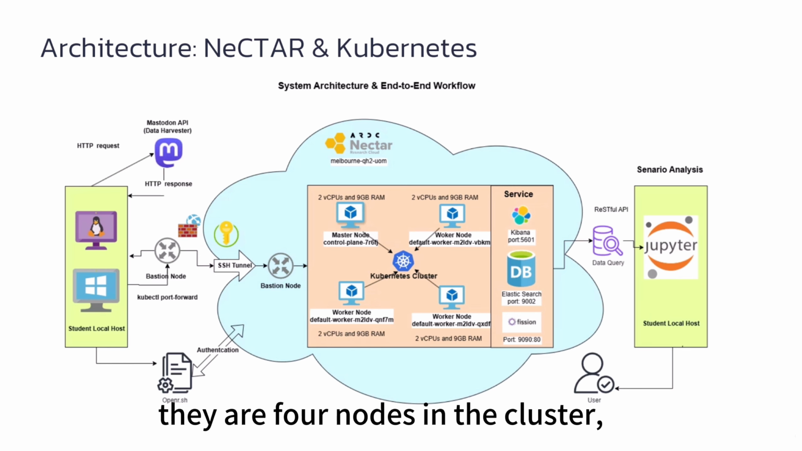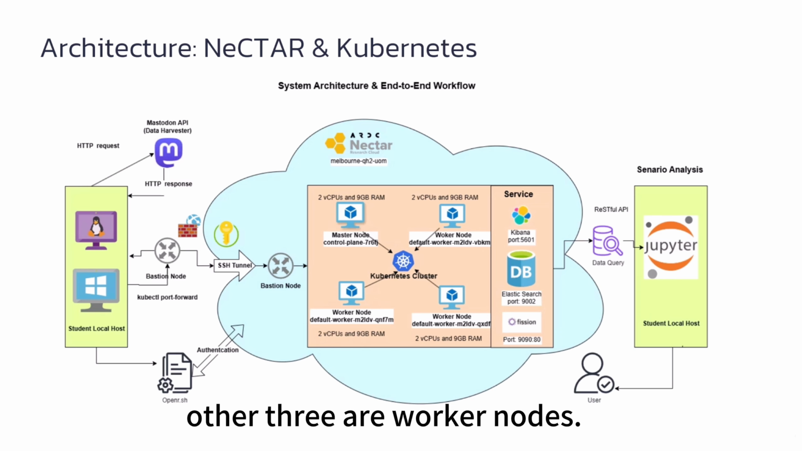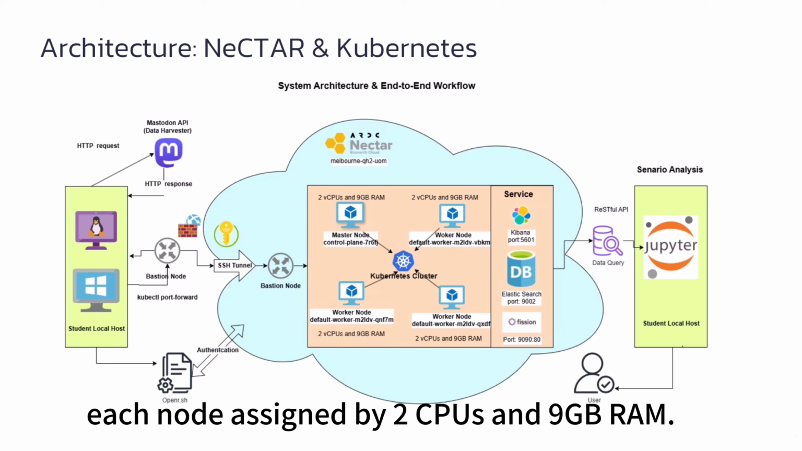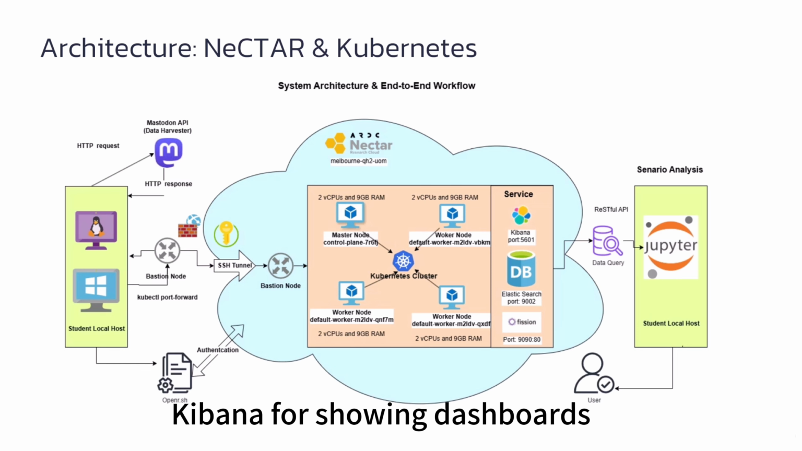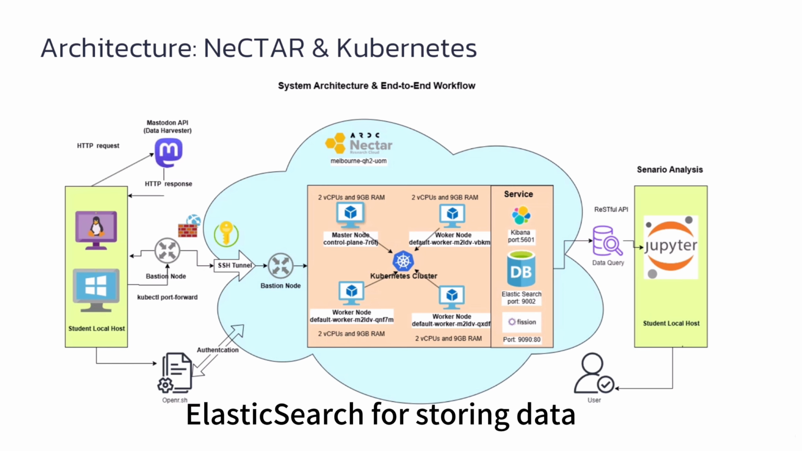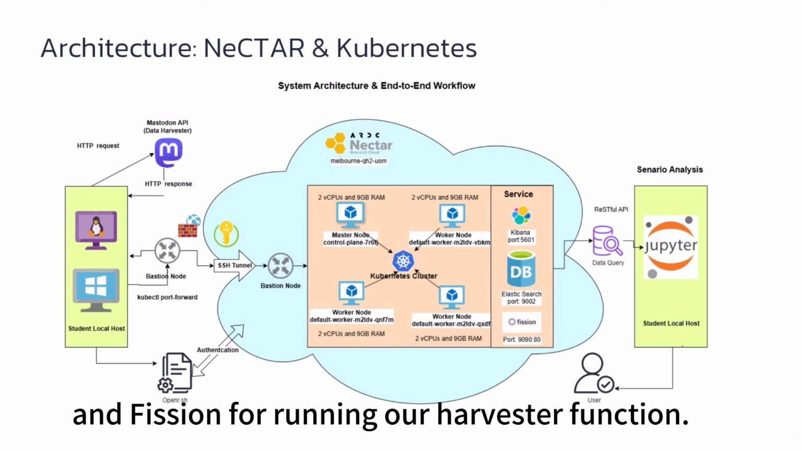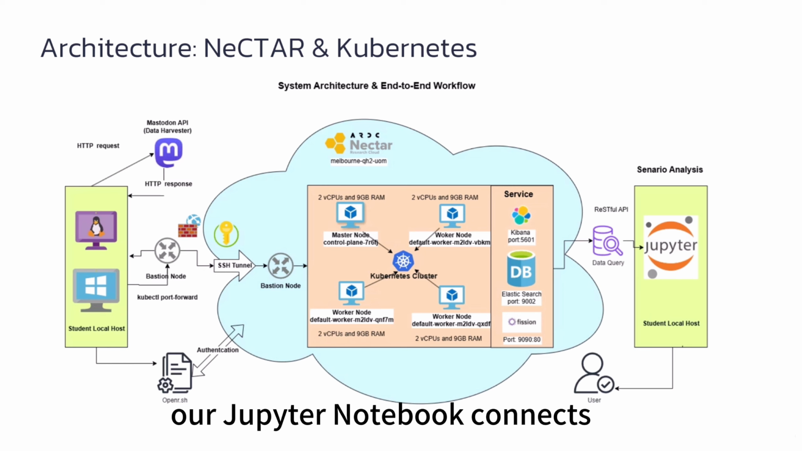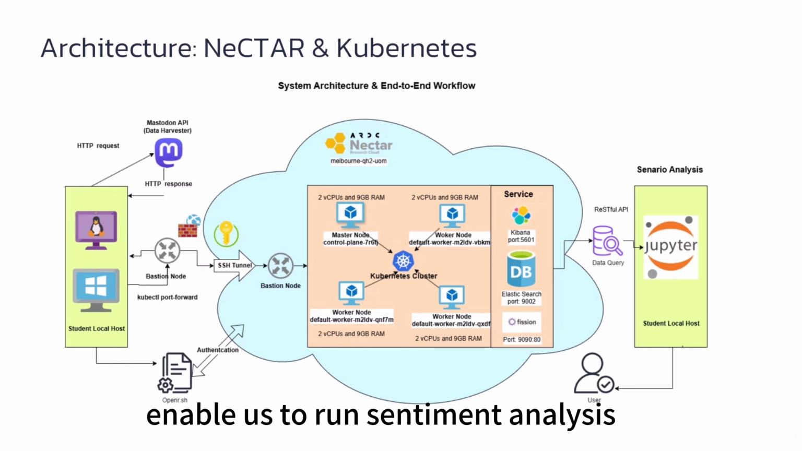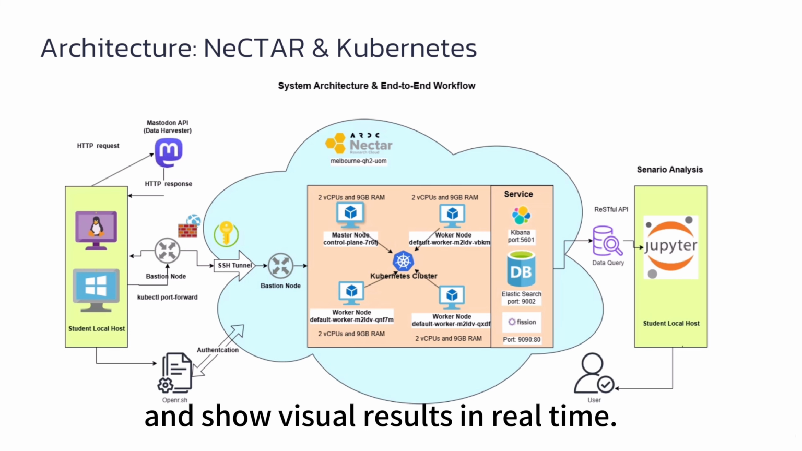There are 4 nodes in the cluster. One is the master node, and the other 3 are workers. Each node is assigned 2 CPUs and 8 GB RAM. Inside the cluster, we have 3 main services: Kibana for showing data dashboards, Elasticsearch for storing data, and Fission for running our harvest function. Finally, on the right, our Jupyter Notebook connected to the cloud via REST APIs enables us to run sentiment analysis and show visual results in real time.